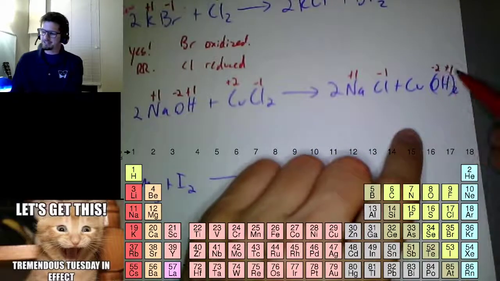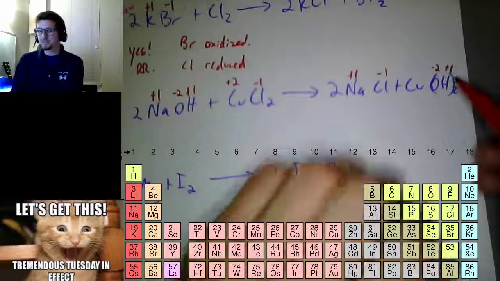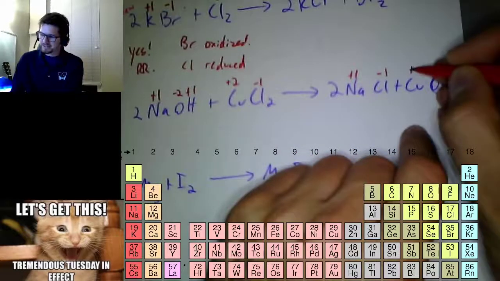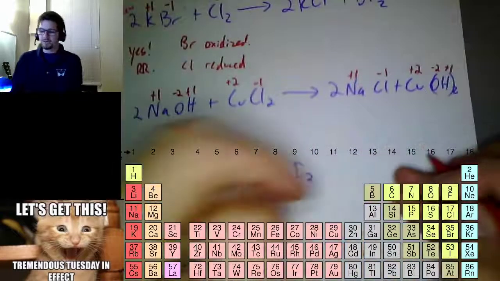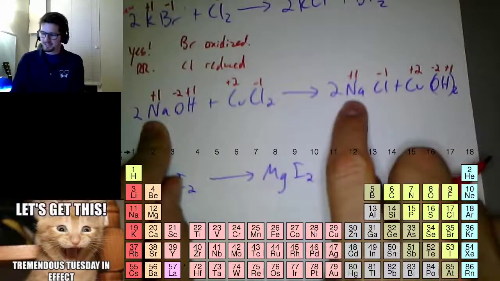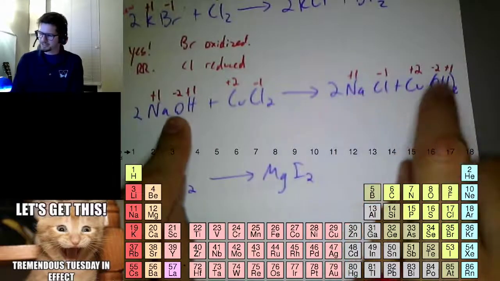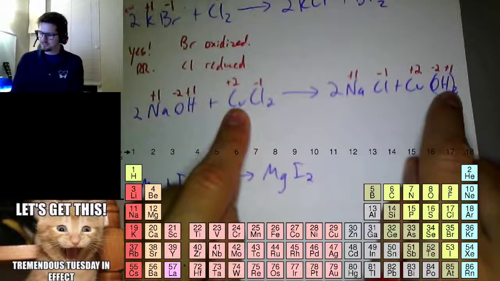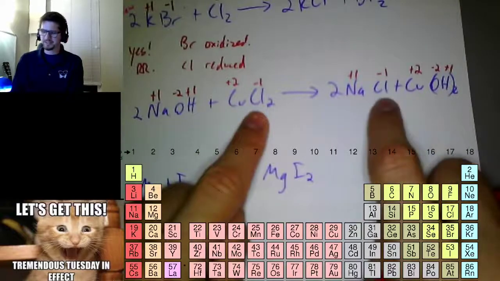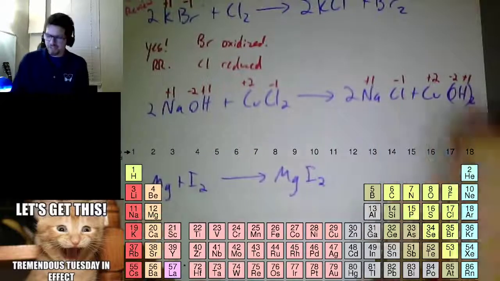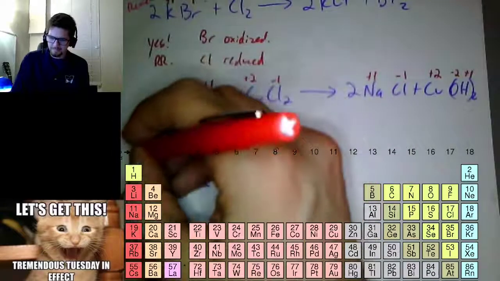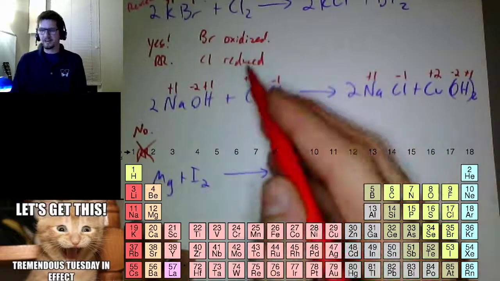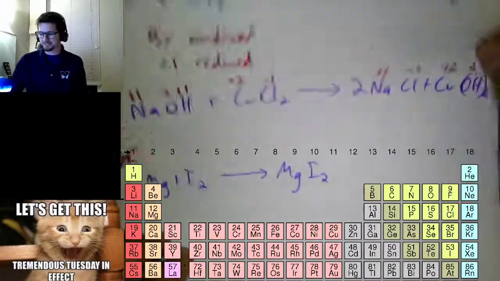This has a -2 and a +1. Put those together, you get a -1. And I have 2 of them, so 2 -1s gives me -2 here, so this has to be +2 to balance it out. So, is it a redox reaction? Na is +1, Na is +1. O is -2, O is -2. H is +1, H is +1. Cu is +2, Cu is +2. Cl is -1, Cl is -1. There was no change here. No, this is not a redox reaction. And nothing oxidized or reduced because it's not even a reaction.